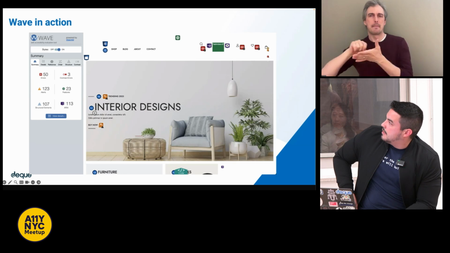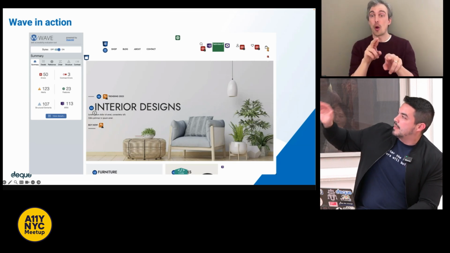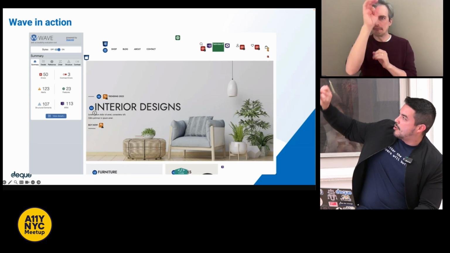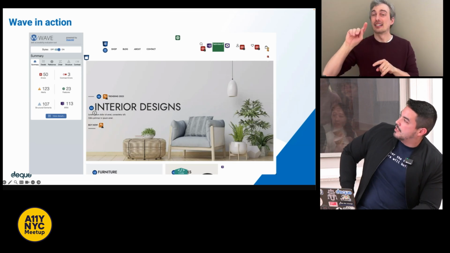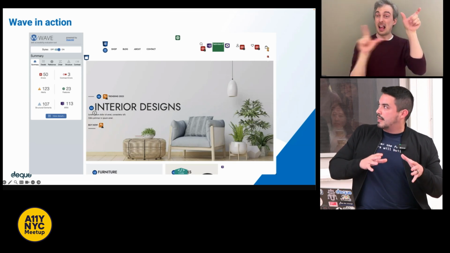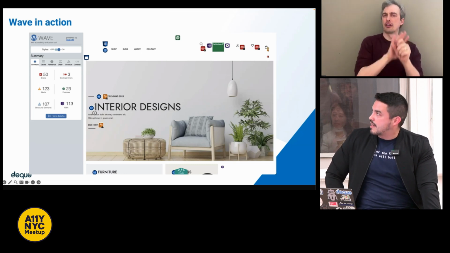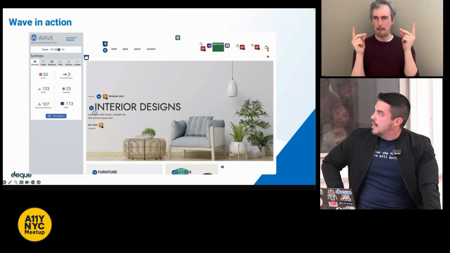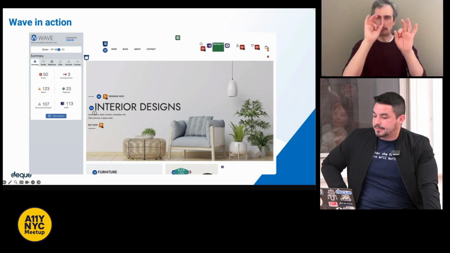Immediately you can see the difference in how it generates the report. It shows you your web page, with little insignias next to the different artifacts on your page. It'll show you little arrows, and part of the legend on the left-hand side within the console covers the specific areas. So it's very visual. That's the most striking difference, that you get that immediate visual feedback. Wave overlays those icons right on the page so you can focus on those areas.